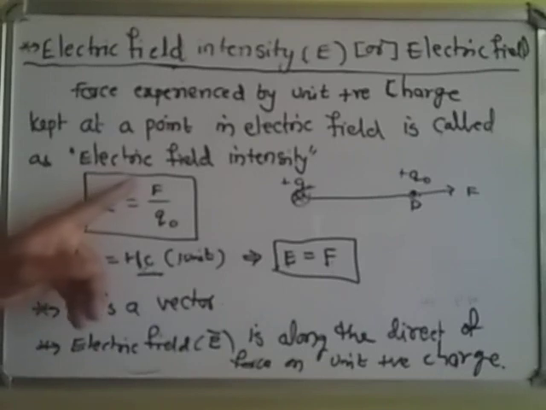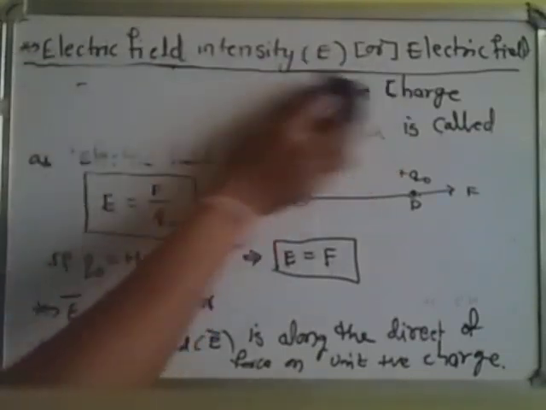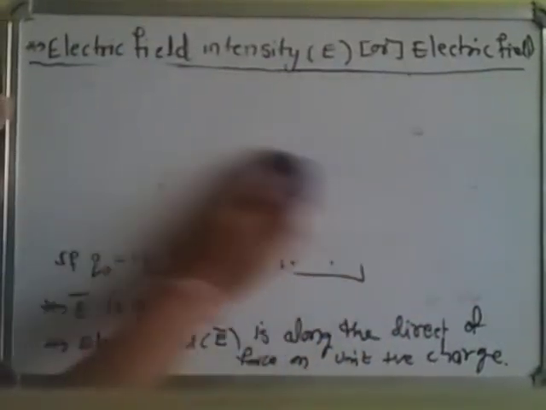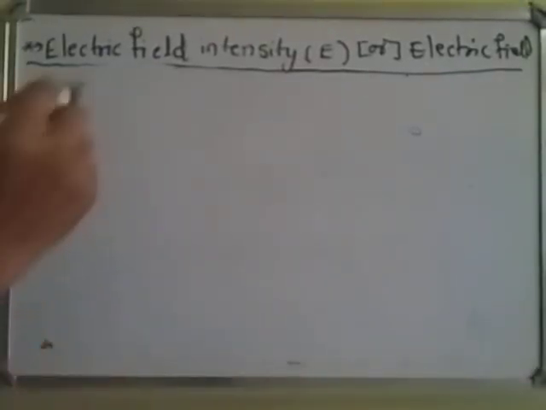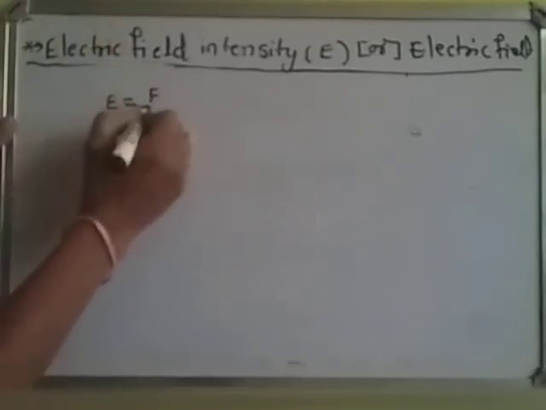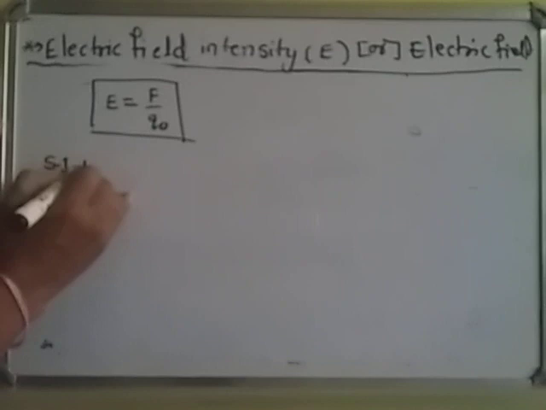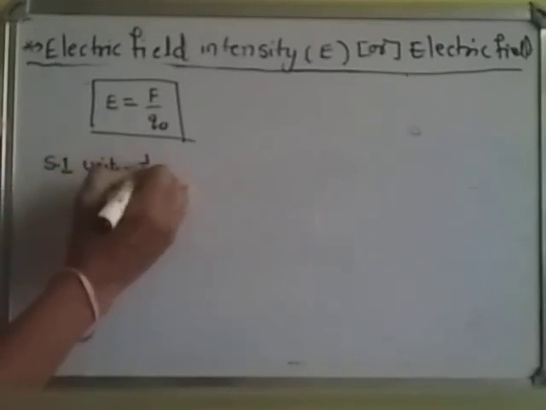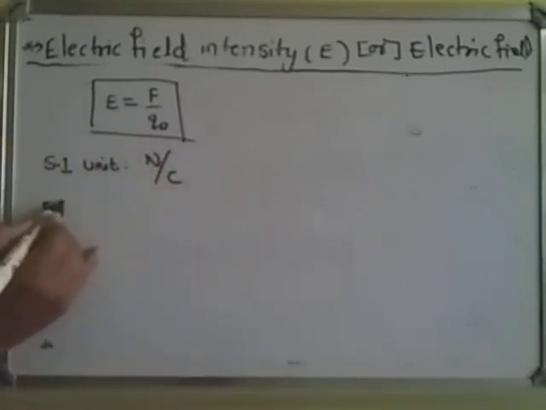And now the electric field intensity formula is force per unit positive charge. The electric field direction is along the direction of the force on unit positive charge. And I want its dimensional formula and its unit. For the direction, we have already completed. Now I want the unit. The formula is E equal to F by Q naught. By using this formula we write the SI unit. Force is Newton and charge unit is Coulomb, so the unit is Newton per Coulomb. And I want a dimensional formula.